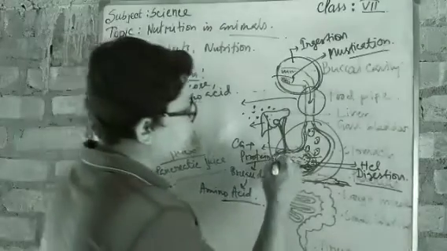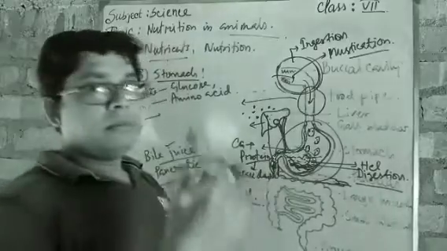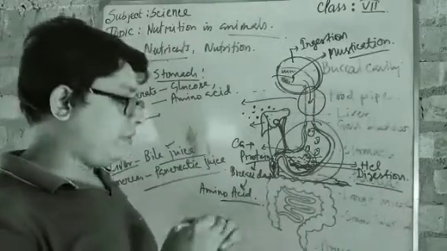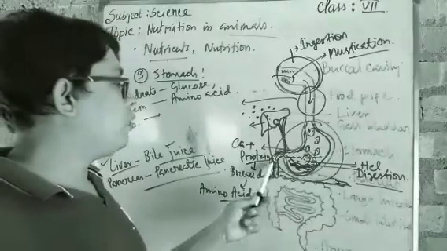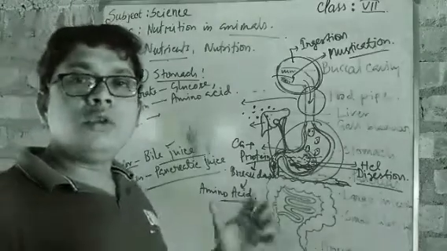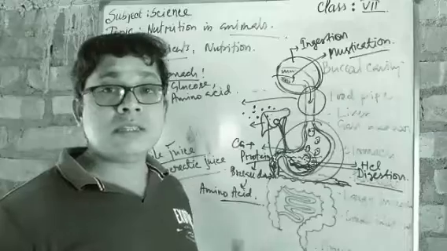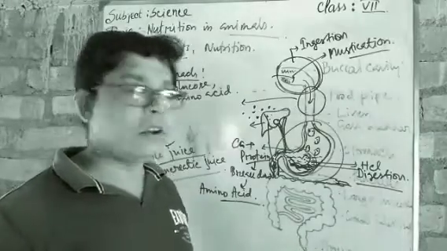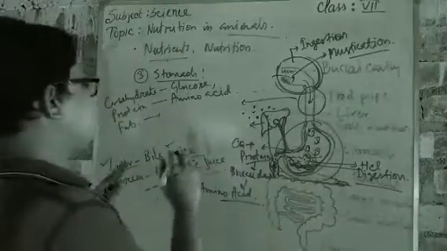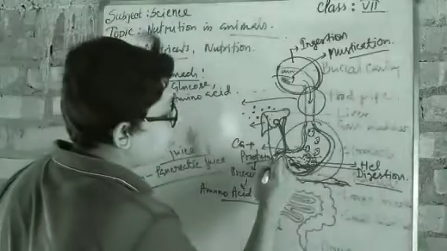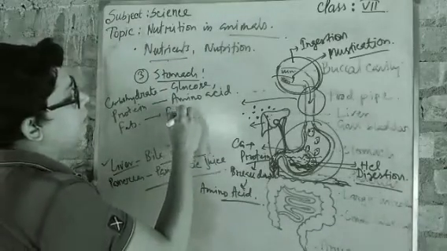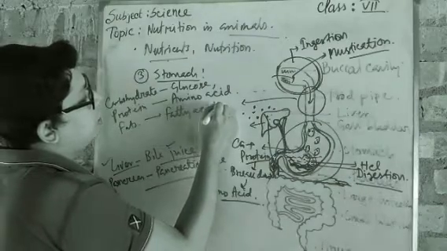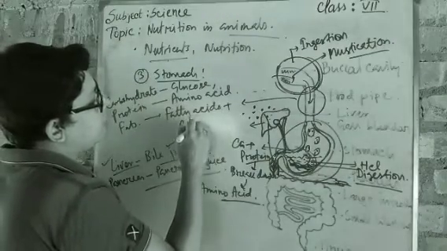Okay. Now the time for digesting the fats. It has completed carbohydrate. It has completed protein. It will complete the fats. No other nutrients, this main nutrient will be left. Got it? Now, when the bile juice is breaking down the fats, the fats are broken down into fatty acids plus glycerol.